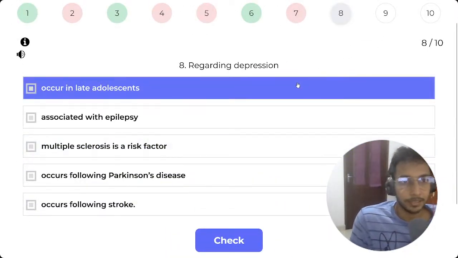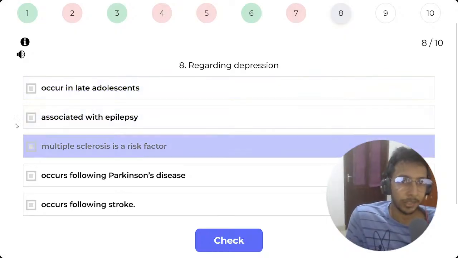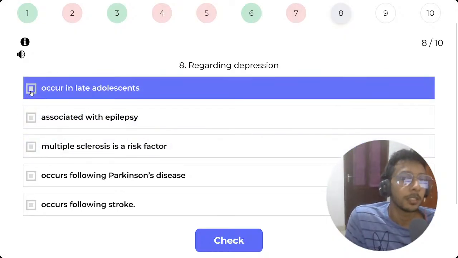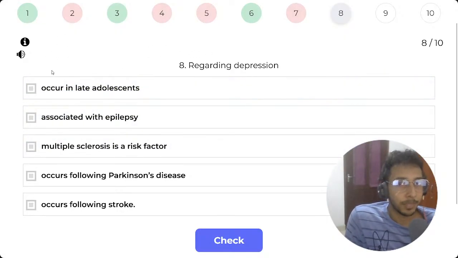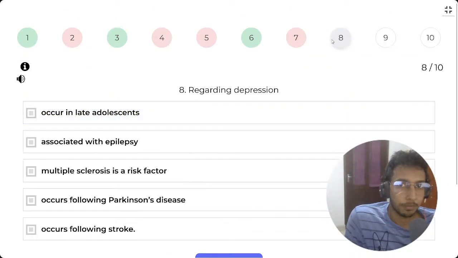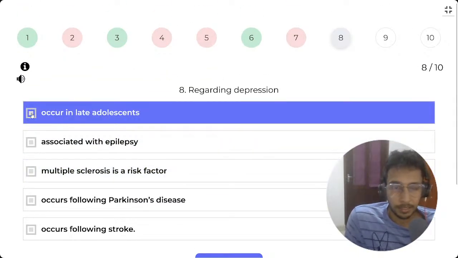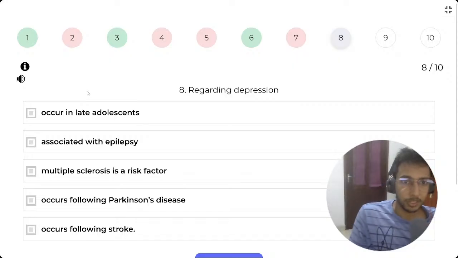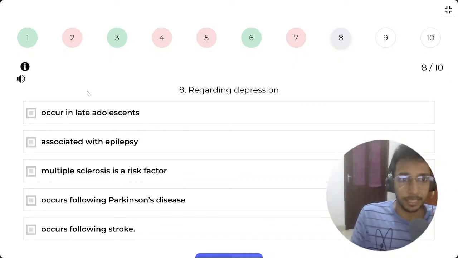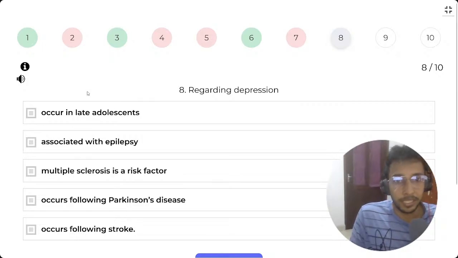Regarding depression, does it occur in late adolescence? Yeah, depression is very common in adolescence. I read an article by a professor in our department, a meta-analysis, and it said that in Sri Lanka adolescent depression is more than 20%, basically 1 in 5 people.